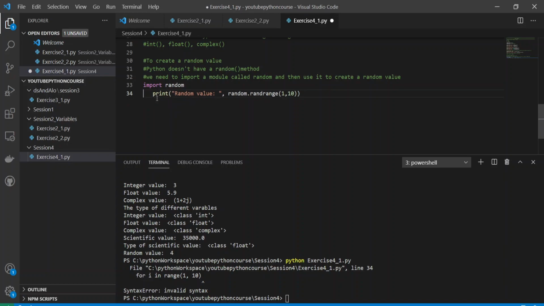Okay, we'll look into this for loop in the next class. I'll show you how to create a random value using a loop, but I need to explain what the for loop is. So what we'll do is that I want to show you.